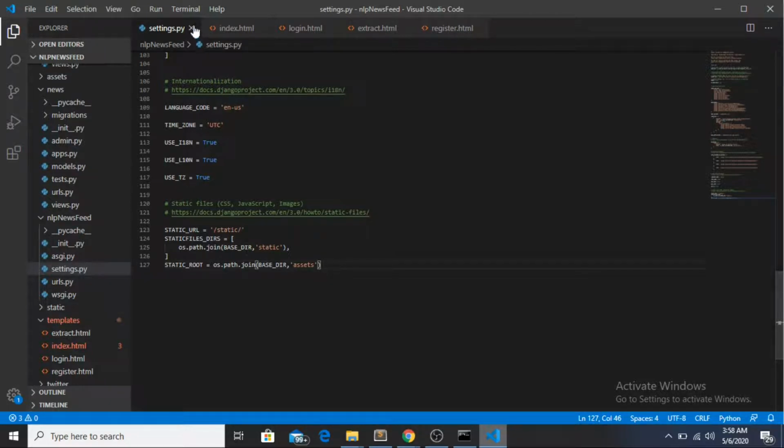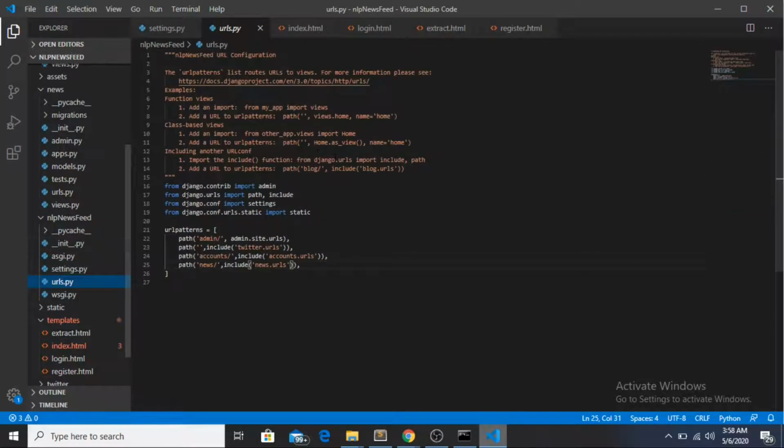So this is about the settings.py file. Next, I also have a urls.py file. If I click on it, it says if I go to admin, it will take me to the admin site. If I go to this, it will take me to twitter.urls, which means that whenever I click on that 127 link, it will take me to twitter.urls.